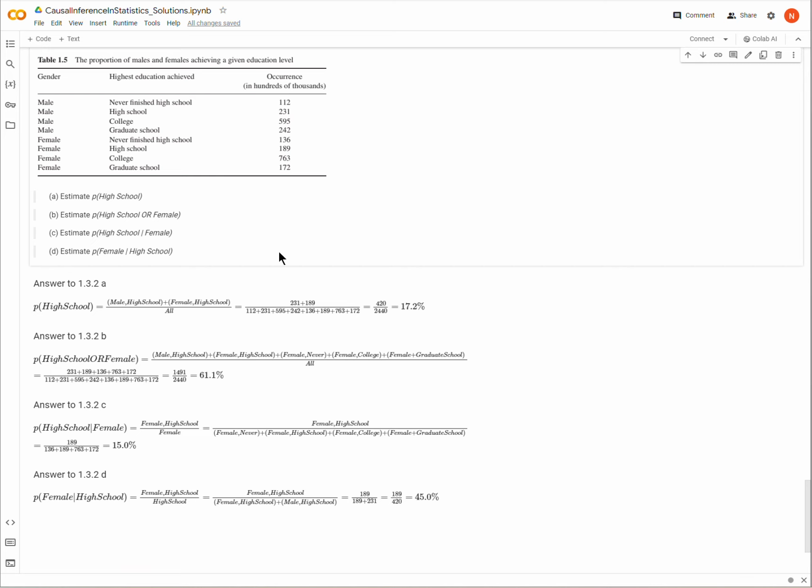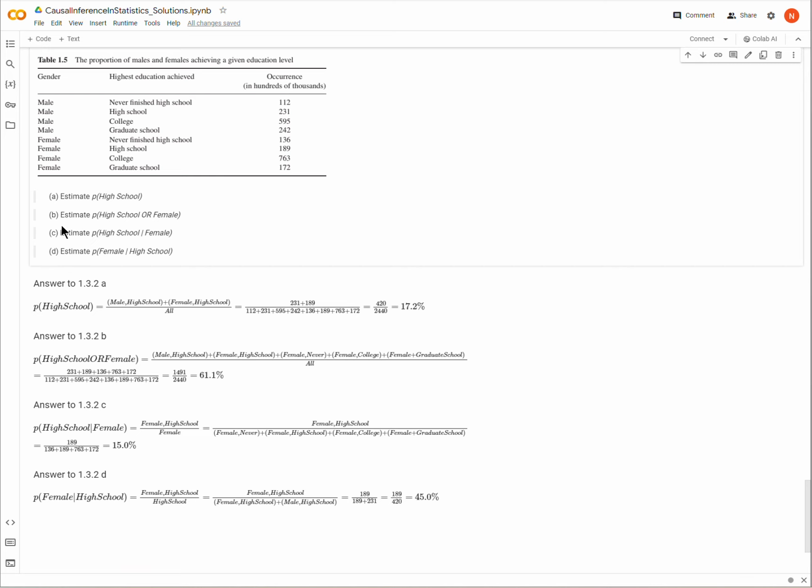So it's 231 plus 189, shown here. That's male high school plus female high school, divided by everything else. When I add everything together, I get this fraction, and that gives me a percentage of 17.2. So in other words, in our sample, or similar samples, 17.2% of people are expected to have finished high school but not moved forward in their education.